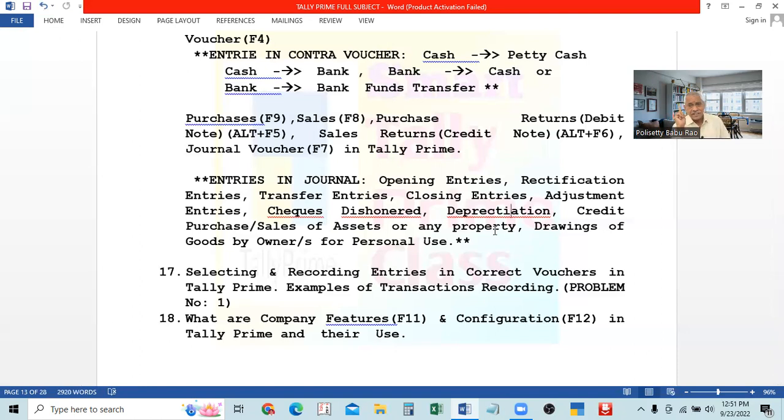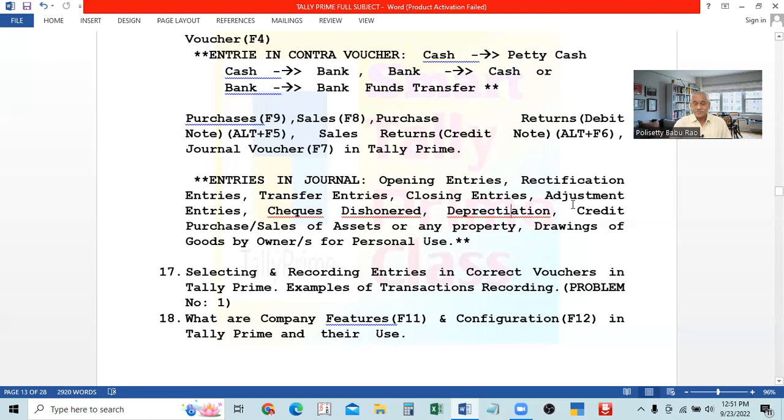You debit all expenses and losses, and credit all incomes and gains. So appreciation is a gain, and the appreciation account is to be credited. The asset is a debit balance, so to increase it you have to debit: asset account debit, and appreciation account credit. In the case of depreciation, depreciation account debit and asset account credit. This appreciation is also transferred to the credit of the profit and loss account within the closing entries. It is a gain.